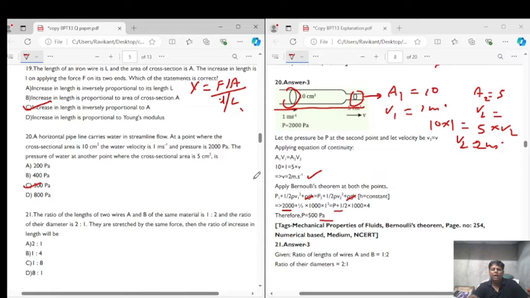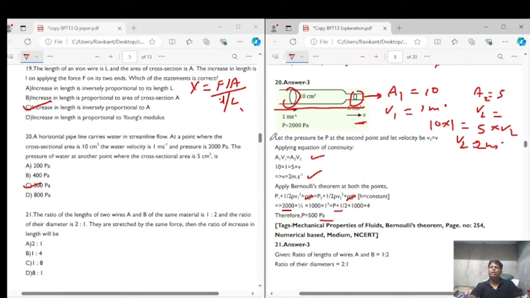Again, we are using two concepts over here, that is the principle of continuity, A1 V1 equals A2 V2, and Bernoulli's theorem, that is pressure energy plus kinetic energy plus potential energy is a constant, that is initial energies equals final energies. Using this, we get our pressure at the second end equals 500 pascals, right?